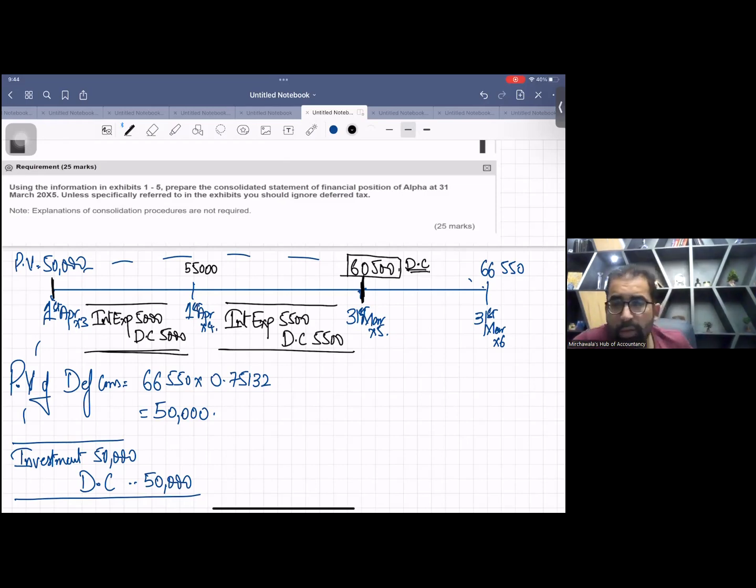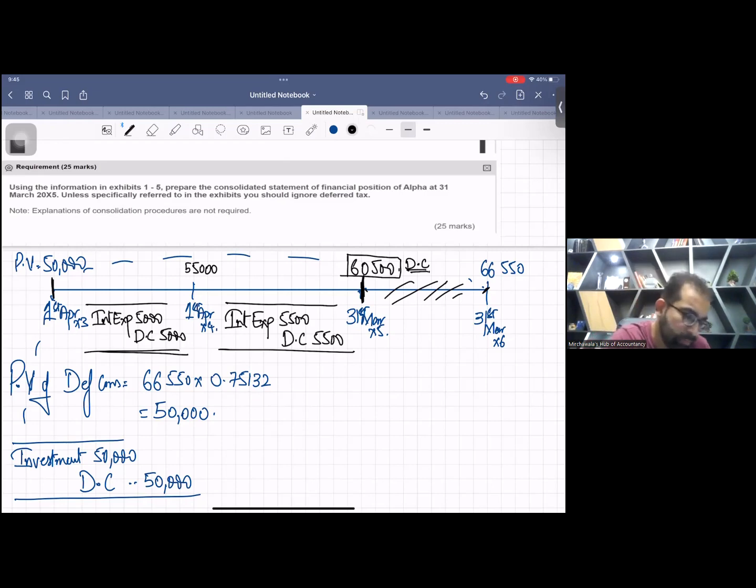Okay, so in your SOFP, you will write current liability of 60,500. Why current liability? Because you have to pay just within 12 months. See, there is only 1 year gap between 31st March X5 and 31st March X6.